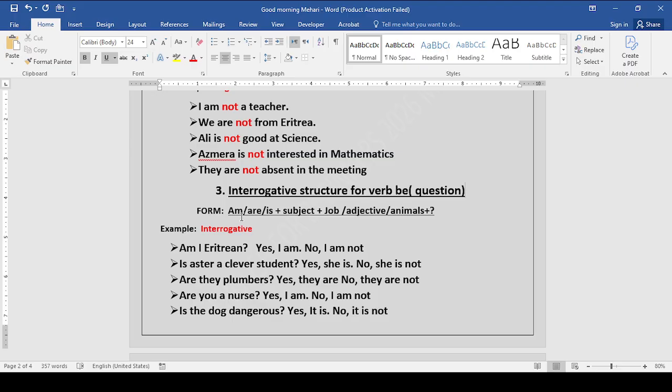In this case, I'm using the be verb, so I have to use am, are, is. So the form is am, is, are, plus subject, plus the job or the name. And the last one, you have to remember the question mark.